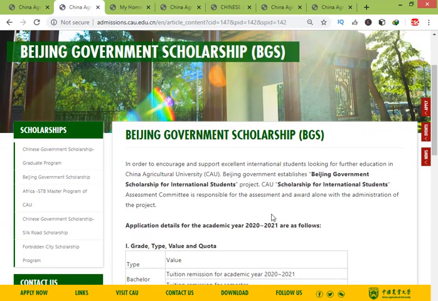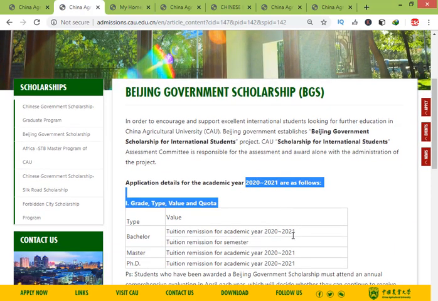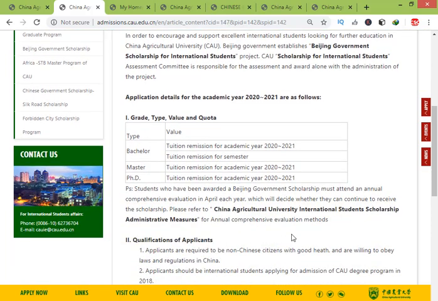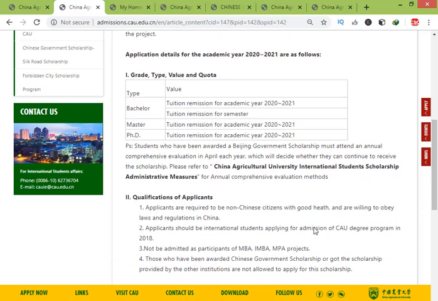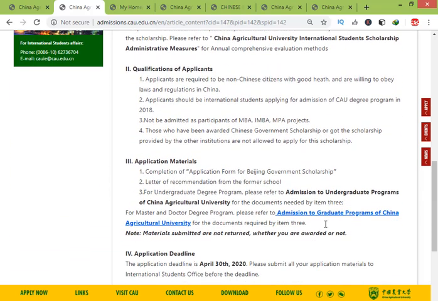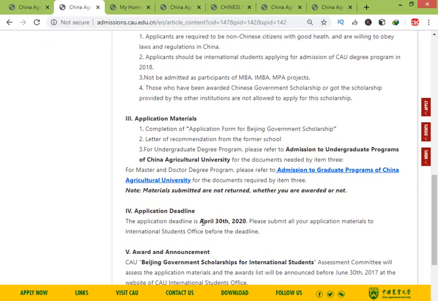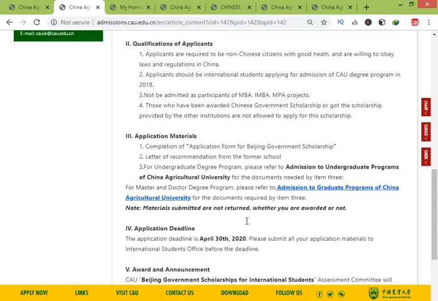The Beijing government scholarship has started, so apply as soon as possible, but I don't have any idea, I don't find any accurate and authentic detail about this, so that's why I don't tell you anything. I'll try to find how to apply for this. The deadline is 30th of April.